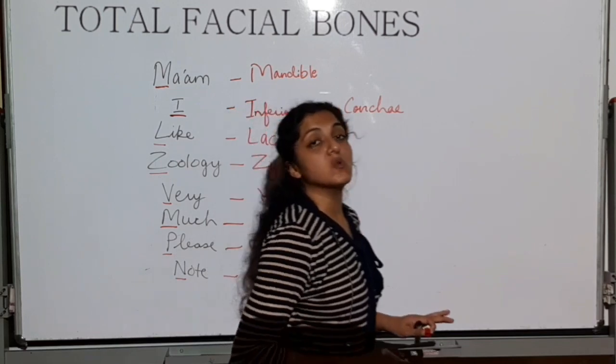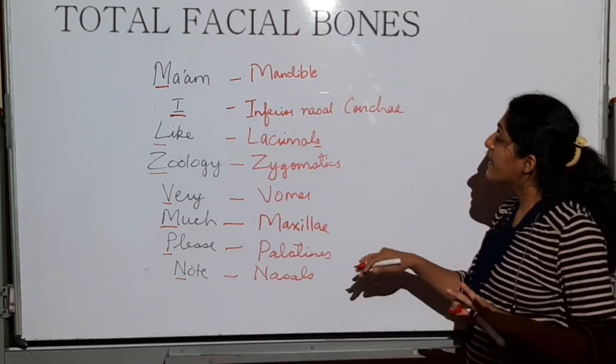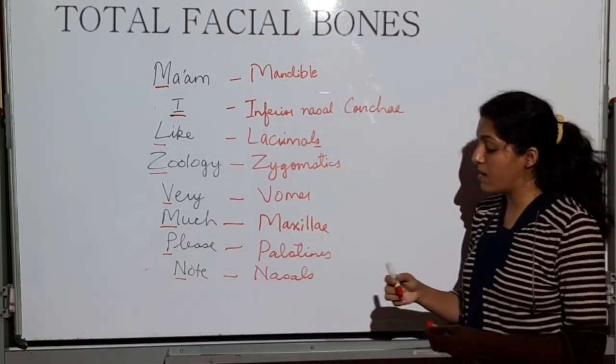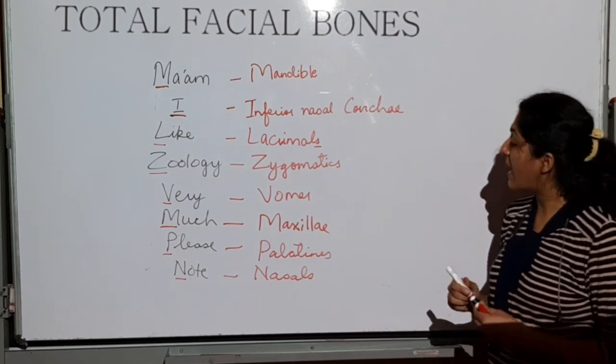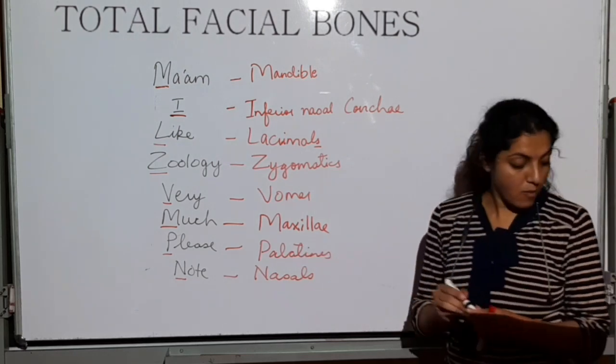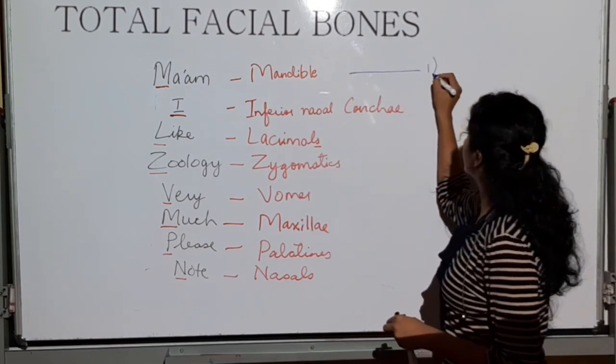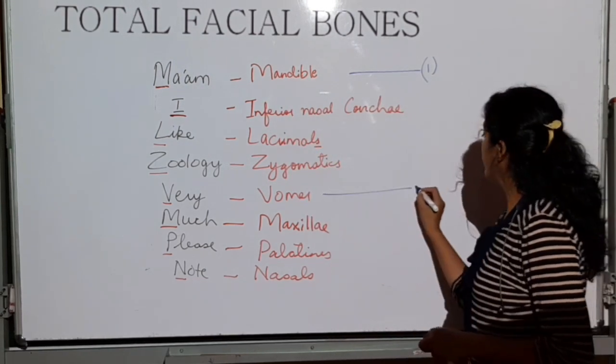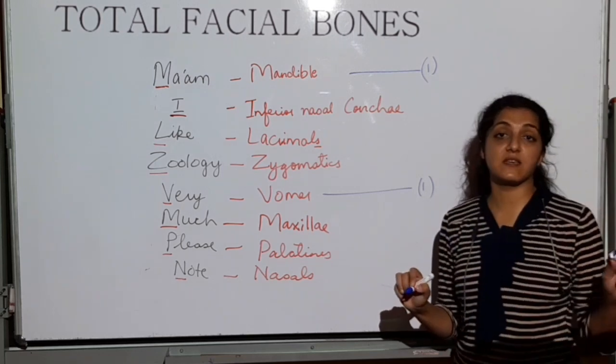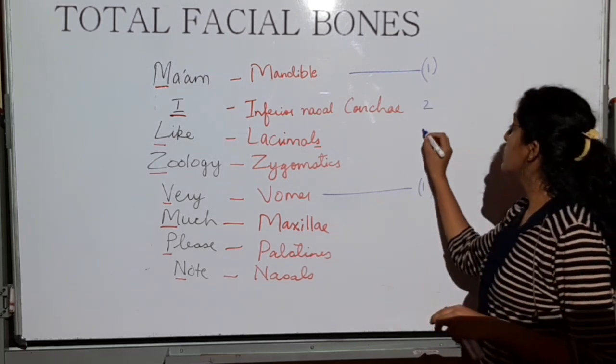All the facial bones are going to be paired except the vomer and the mandible. Means vomer and mandible are the 2 bones which will be single. Single MCQ. All the other bones will be 2.